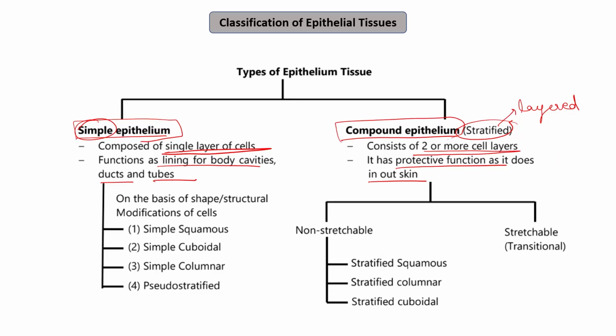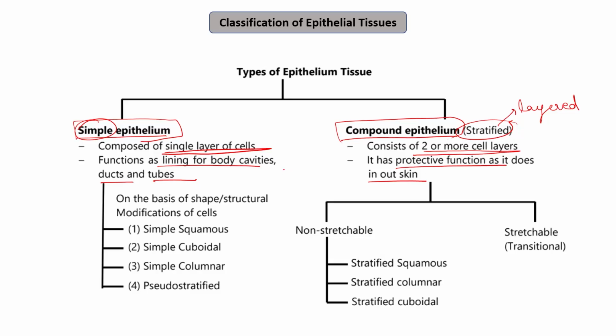While if, for example, simple epithelium is present on our skin, then if simple epithelium gets damaged by any chance, it will directly affect the internal tissues. So therefore, the function of the compound epithelium, which is composed of multiple layers, is usually the protection. While what is the function of simple epithelium? Simple epithelium consists of a single layer of cells, and therefore it helps in providing the lining. It acts as a lining for the body cavities, ducts, and the tubes.